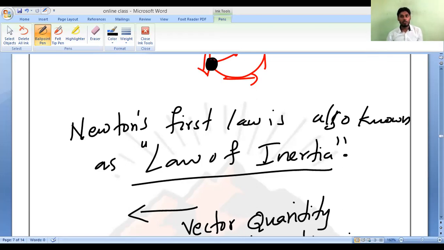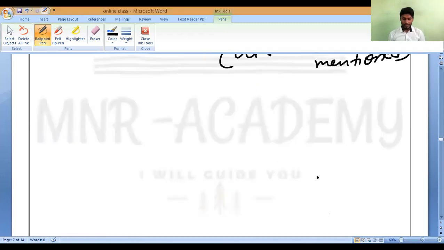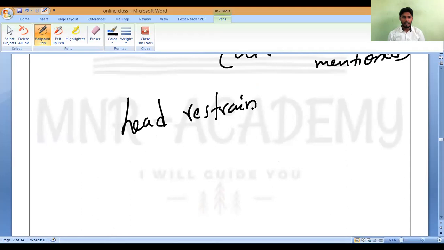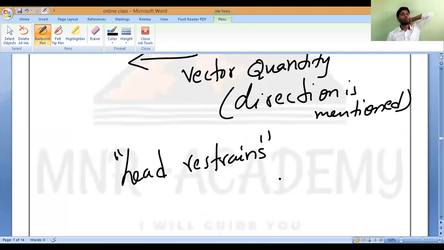Now also remember, how many of you are having cars? We have a head restraint. Have you noticed it? The head restraint at the back of the seat, a little bit of height, like a supportive cushion. Have you noticed it? Yes, sir.